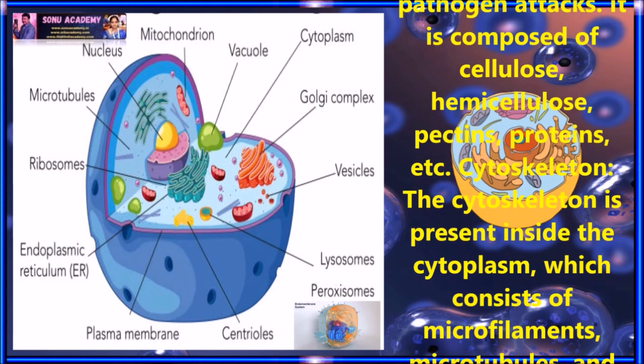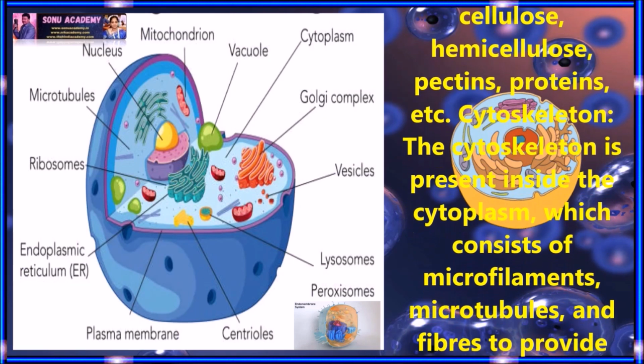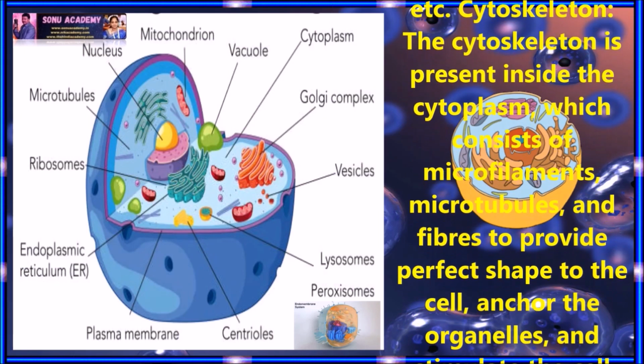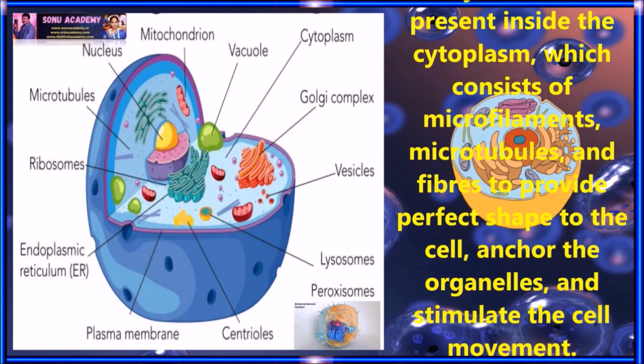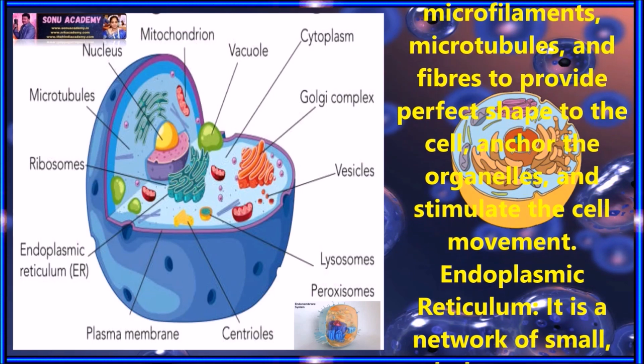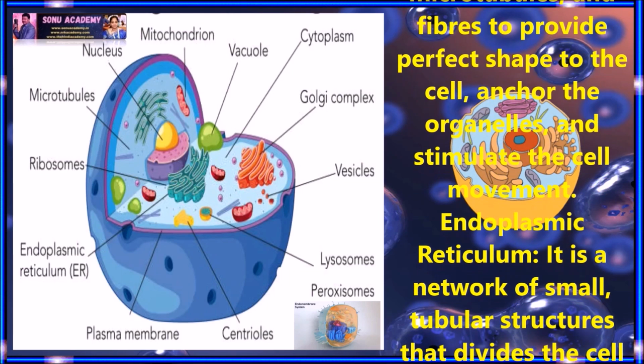Cytoskeleton. The cytoskeleton is present inside the cytoplasm, which consists of microfilaments, microtubules or fibers to provide perfect shape to the cell, anchor the organelles and stimulate cell movement.